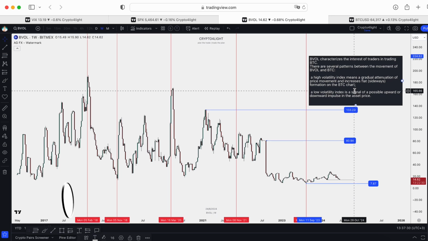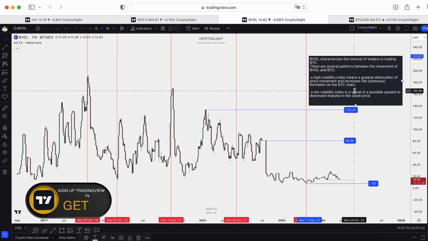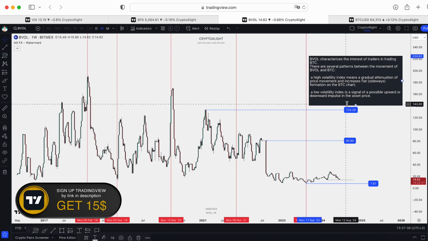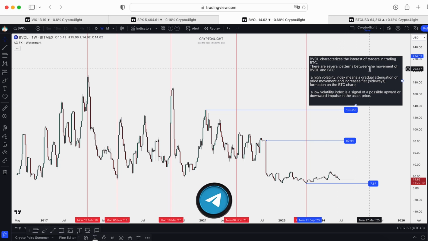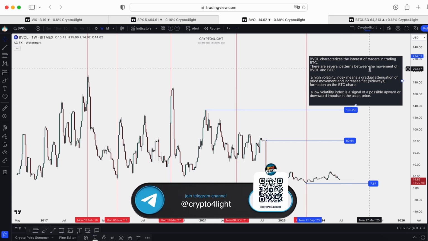And I would like to show you on the charts what we can determine on a BVOL chart and the price of BTC. You have to note two moments. A high volatility index means a gradual attenuation of price movement and increases a flat, some sideways formation on the BTC chart. And a low volatility index is a signal of a possible upward or downward impulse in the asset price.